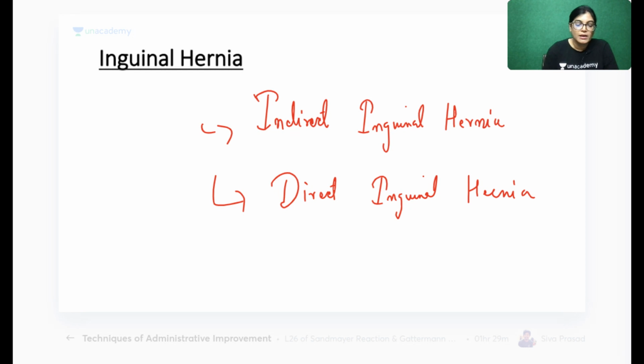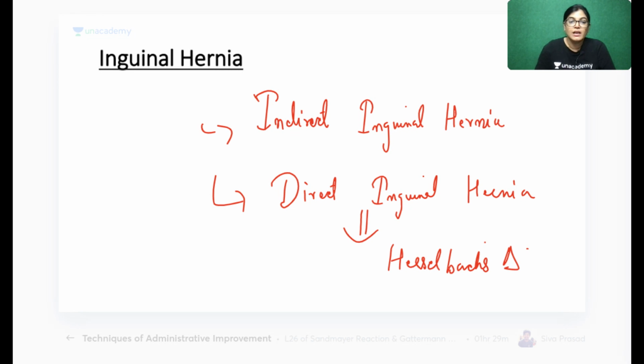Now, when we are talking about direct inguinal hernia, it is passing through which space? It is passing through Hazelback triangle, or inguinal triangle. Now, protrusion of the abnormal visceral abdominal content through the weakened area.